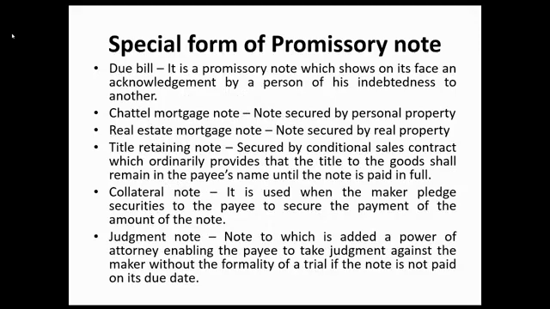Okay, kung na-comply yung requirement ng Section 1 of Act 2031, then these are negotiable. In fact, yung chattel mortgage note, real estate mortgage note, title retaining note, collateral note, judgment note, lahat yan is just a promissory note. Meron lang siyang collateral security. Okay, pero once na-comply lahat ng requirement of Section 1 of Act 2031, then the instrument is negotiable.